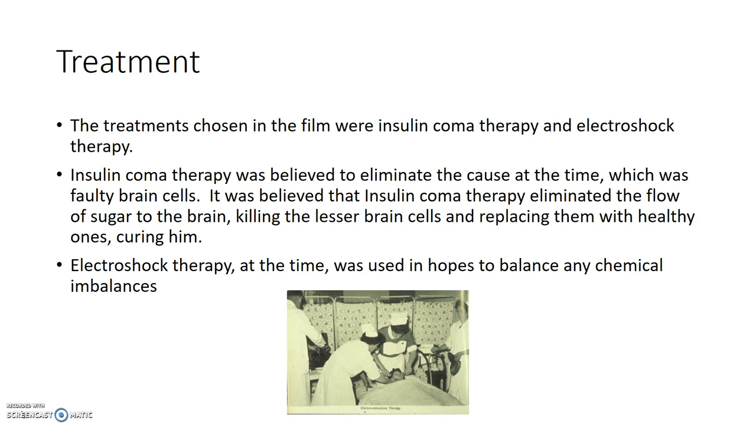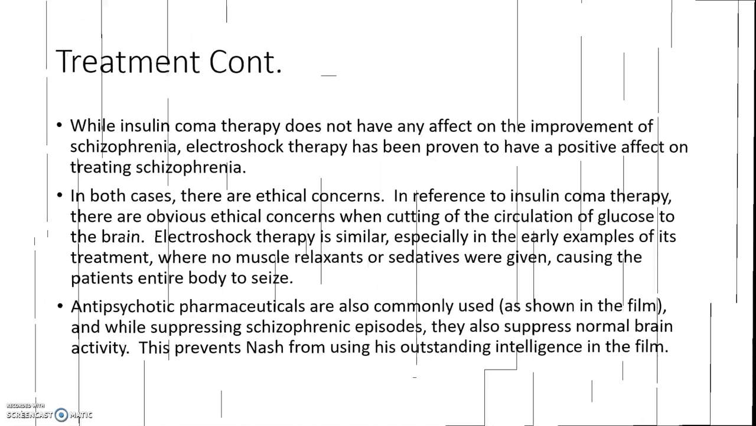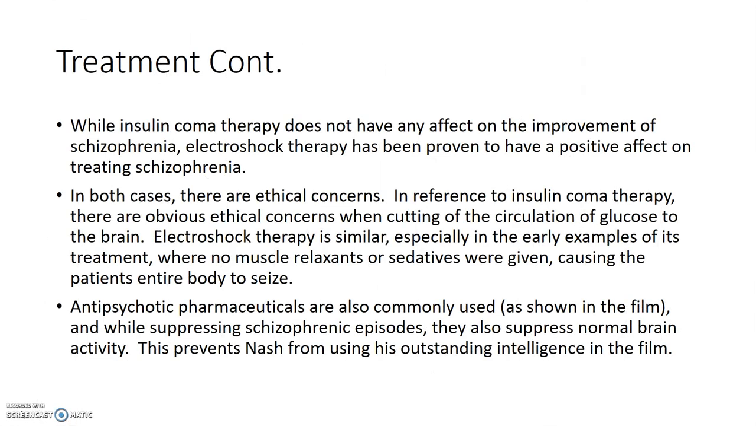The other form of treatment that is shown in the psychiatric ward is electroshock therapy, which at the time was believed to balance any chemical imbalances in the brain. While insulin coma therapy does not have any effect on the improvement of schizophrenia, electroshock therapy has been proven to have a positive effect on treating schizophrenia, even for a brief time.